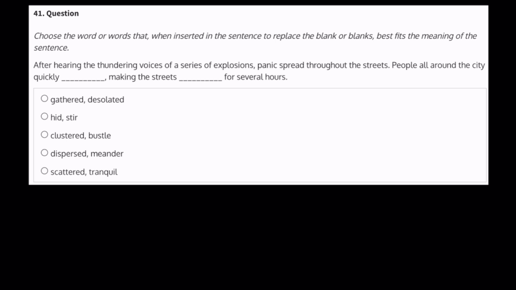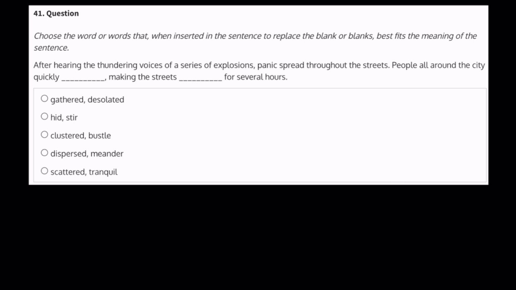Now, before we jump into this sentence, it's important that when we approach questions like this, where there is more than one blank, we not only look for understanding the context of the sentence, but also the tone of the sentence. Usually there might be some kind of shift in the sentence that allows us to discern what kind of word we should expect to see in each blank.